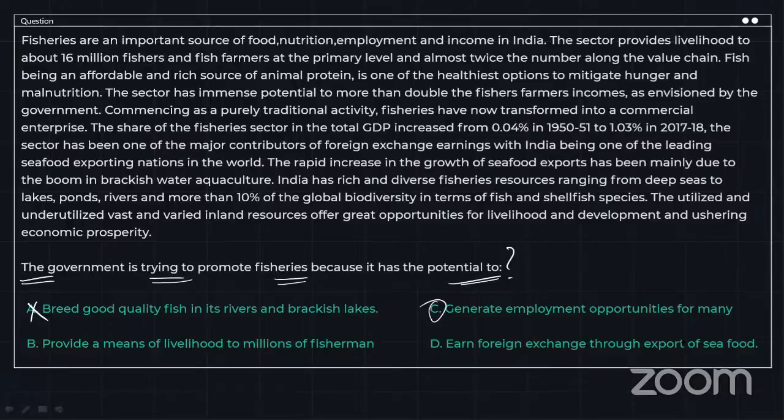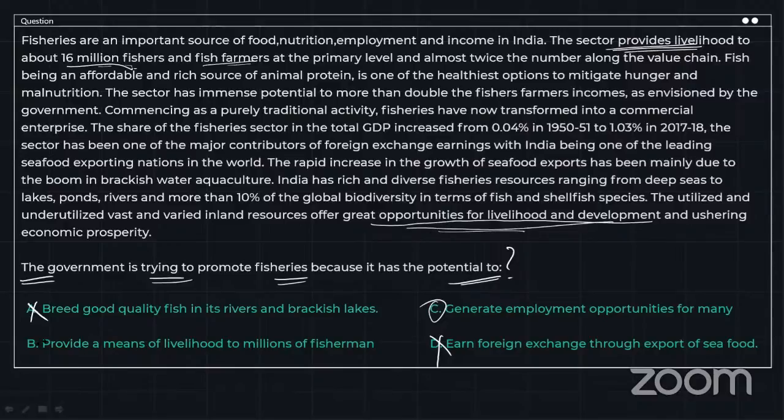Earn foreign exchange through export of seafood. But do you think that this is the only reason why they would move forward with promotion of fisheries? No, foreign exchange is a secondary or tertiary motivation. It's not the first motivation. Now, provide a means of livelihood to millions of fishermen. As we can see, we have twice mentioned that the sector provides livelihood to around 16 million fishers and fish farmers. And then we also have it in the last sentence that it gives opportunities for livelihood, right?